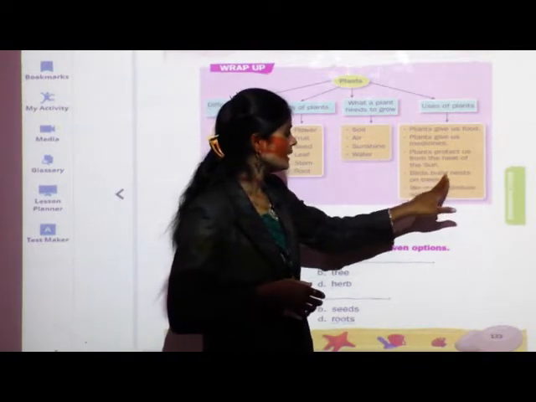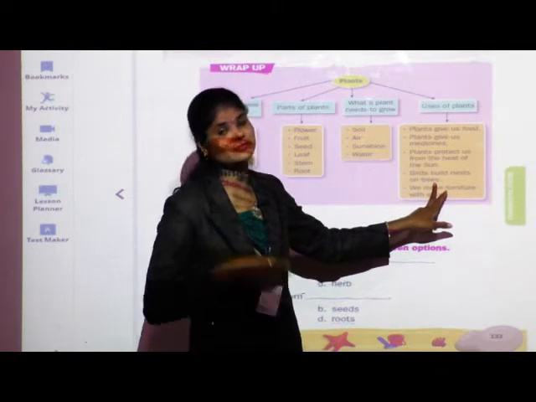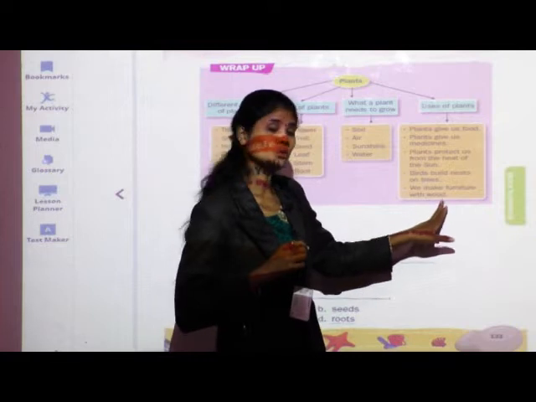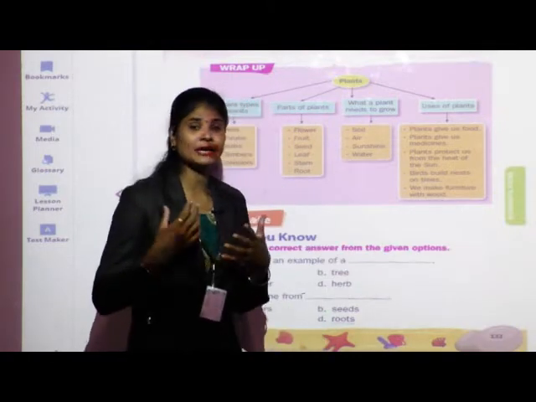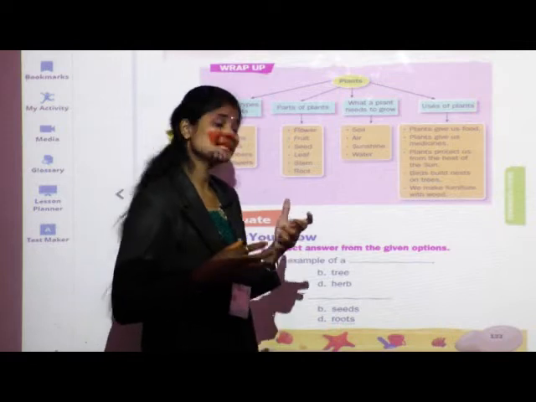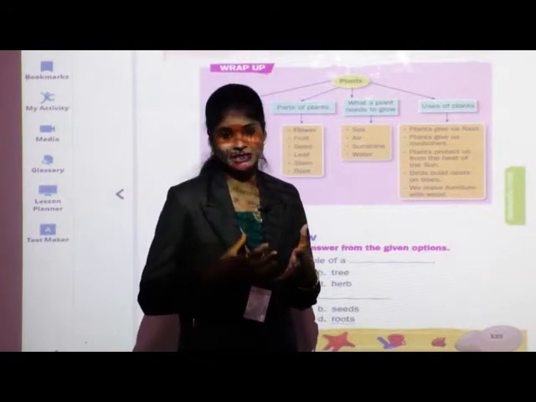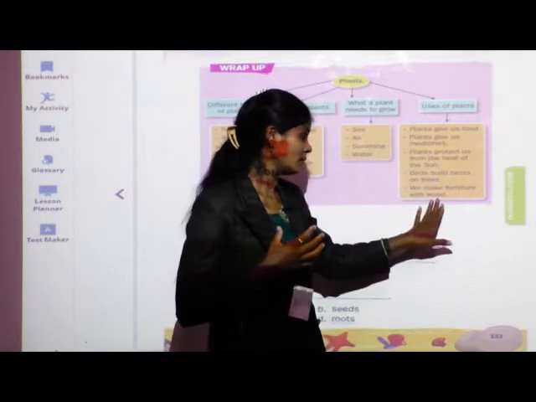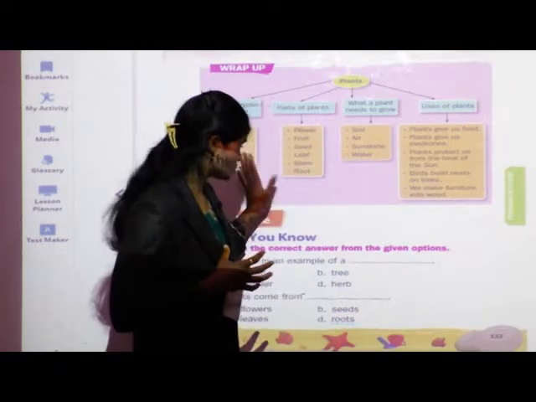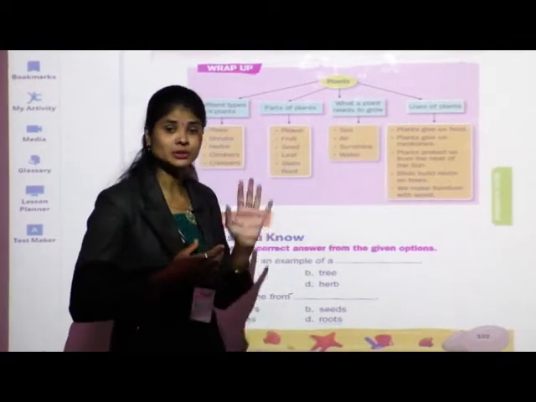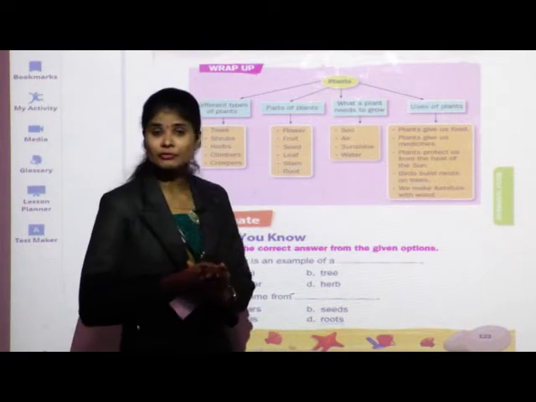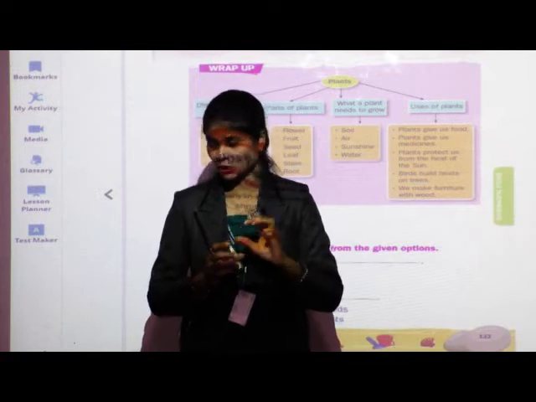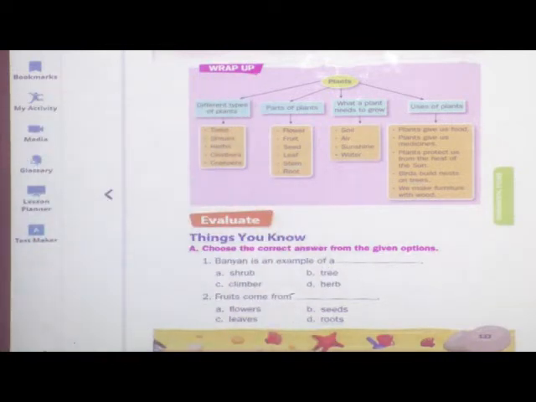Next, birds build nests on trees. Means trees are shelter for birds. We make furniture with wood. Whatever wood we get from trees, we use that wood to make different types of furniture. For example, table, chairs, sofa, doors, we can make with the wood. So students, this we have learned today. Okay, now what will we do? Before that I will show you one video. You just see that video.